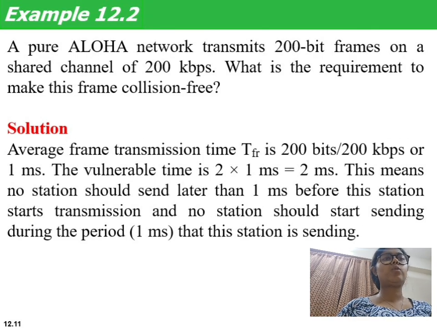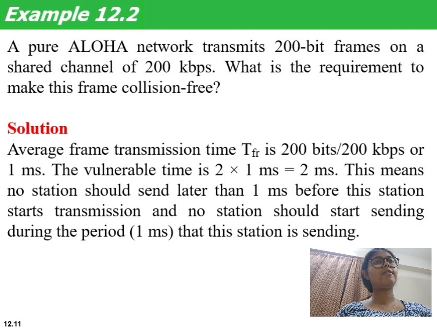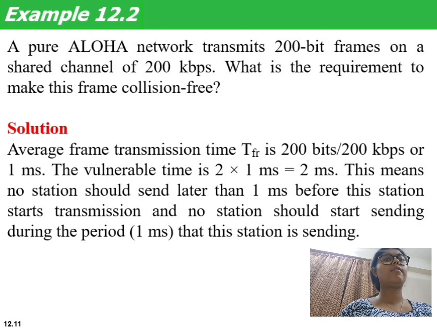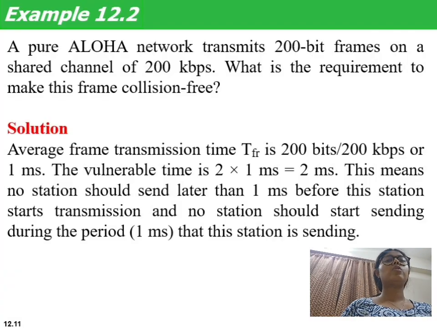A pure ALOHA network transmits 200-bit frames on a shared channel of 200 kbps. What is the requirement to make this frame collision-free? For solving this, first we calculate the frame's transmission time. The transmission time is equal to the frame size divided by the total bandwidth. So here it will be 200 bits divided by 200 kbps, and after solving we get 1 millisecond.